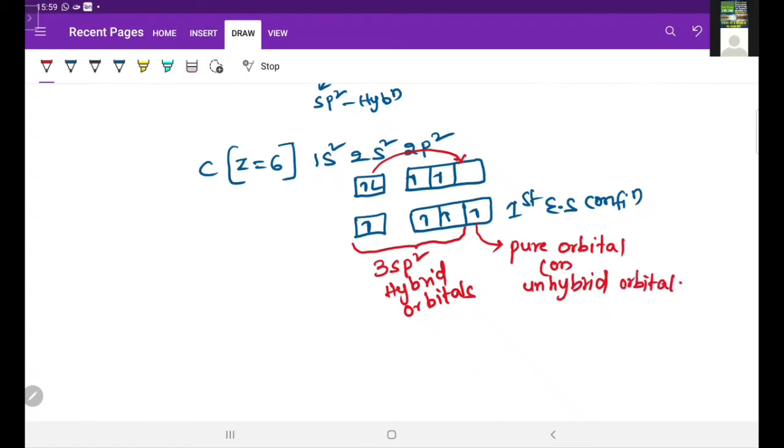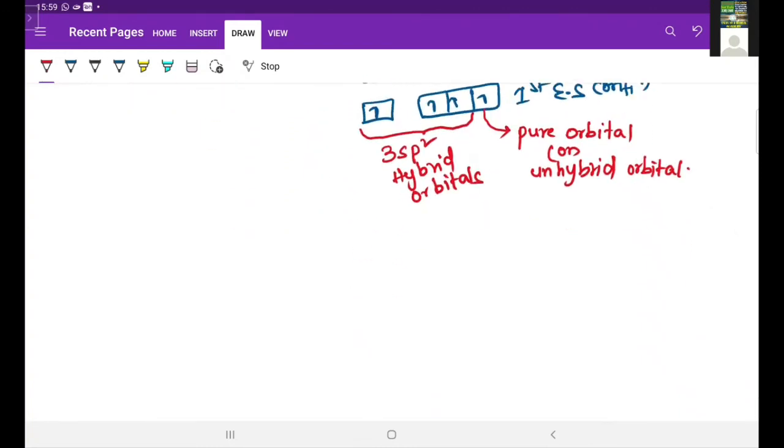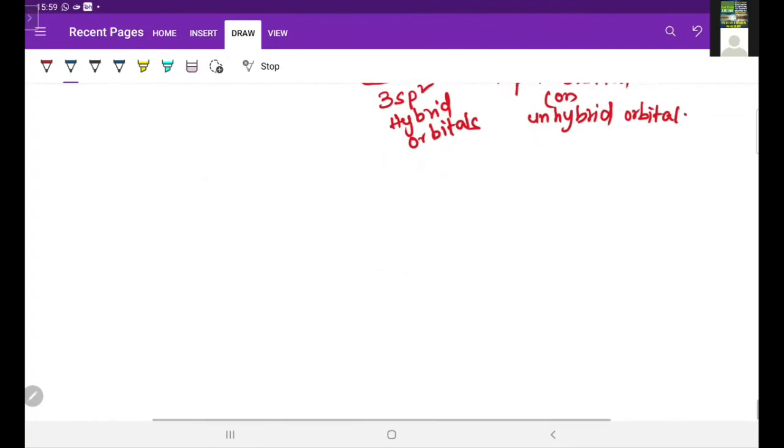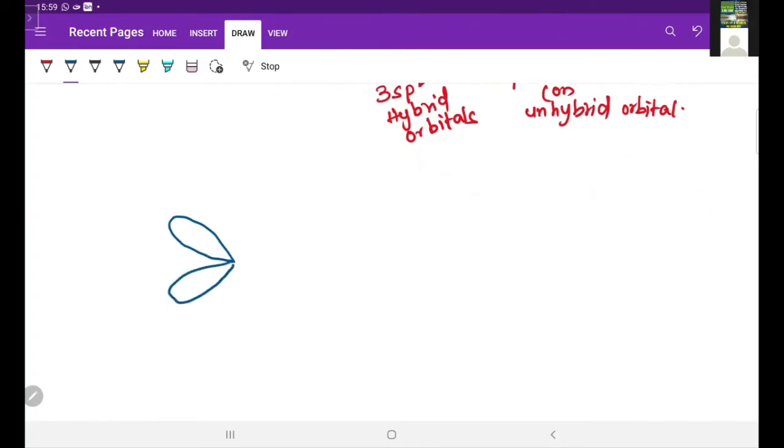Okay, so like that, there are a total of 2 carbon atoms. Those 2 carbon atoms also undergo sp2 hybridization, and they have trigonal planar geometry. So the 3 sp2 hybrid orbitals of each carbon atom are like this.